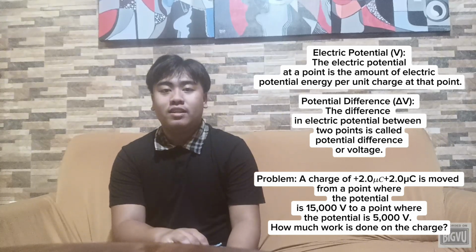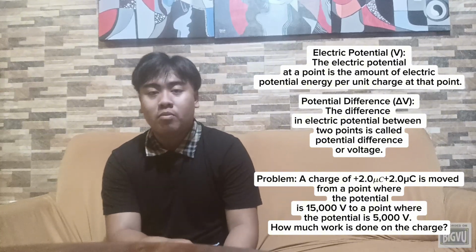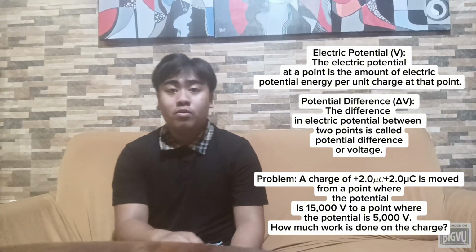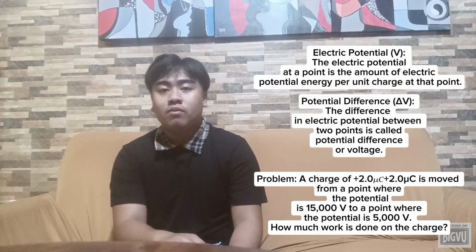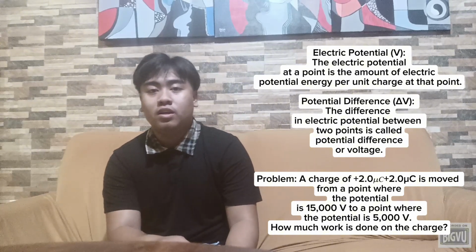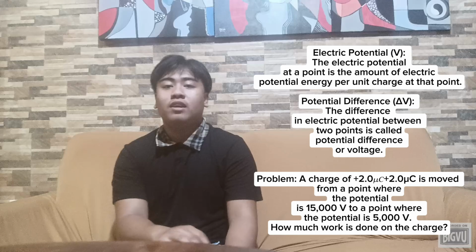So the first example: a charge of plus 2.0 microcoulomb is moved from a point where the potential is 15,000 V to a point where the potential is 5,000 V. How much work is done on the charge? So wait for the solution on the next slide.